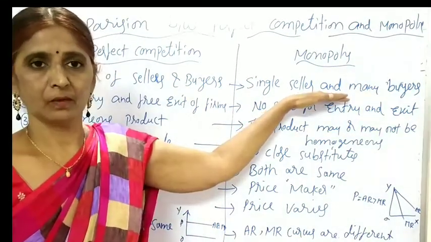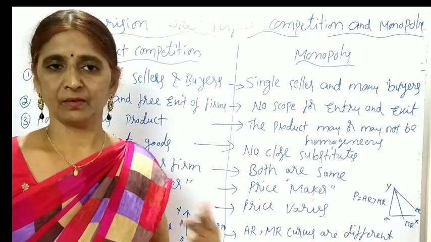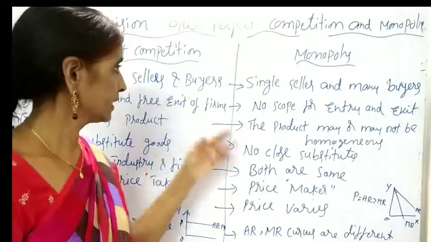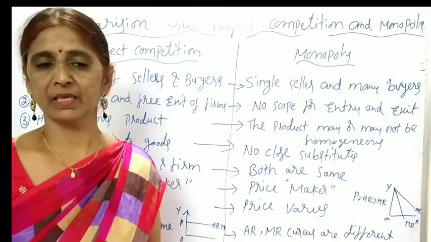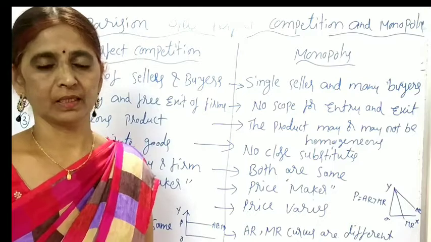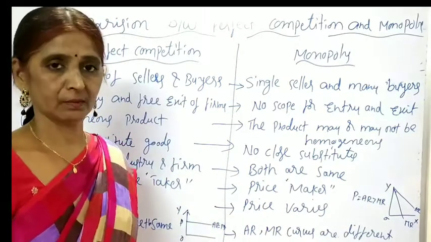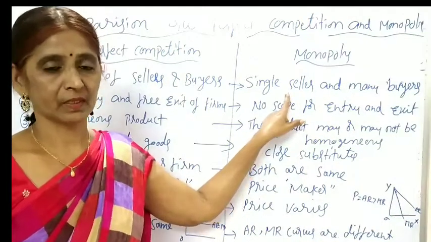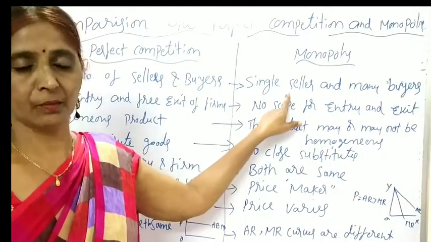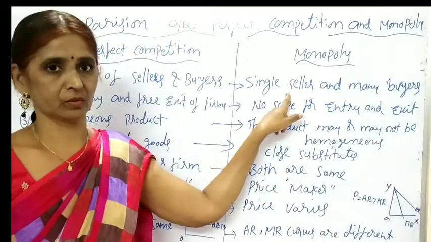There is no difference in the number of buyers in the two markets. Buyers are the same, but the difference will be in the number of sellers only. In perfect competition, a large number of sellers, but in monopoly the seller will be single. Only one firm or single producer will produce the goods.